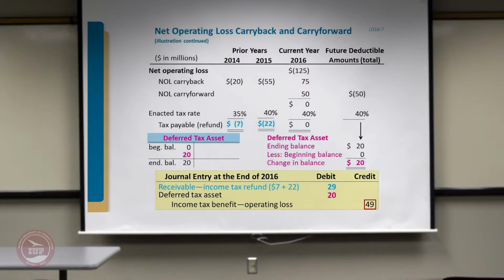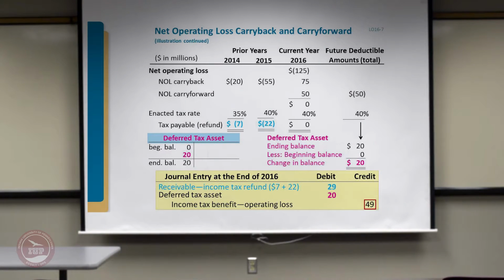So in this case, you've got the $125 million of loss, and you are carrying back loss of 20 and 55 million. That was the maximum, that was the taxable income for those 2 periods. And the remaining loss is carried forward, $50 million loss is carried forward. So on the loss that is carried back, your tax refund is 7 and 22, that is what the company paid earlier.